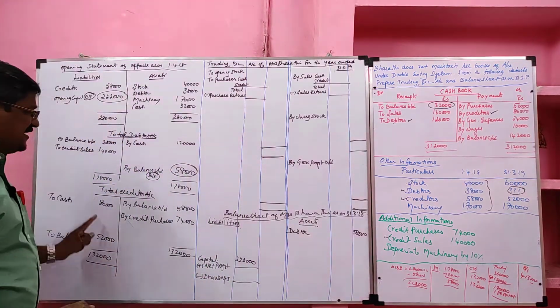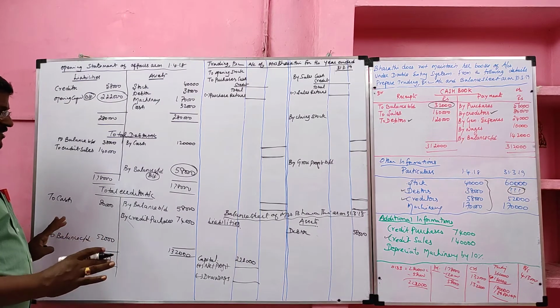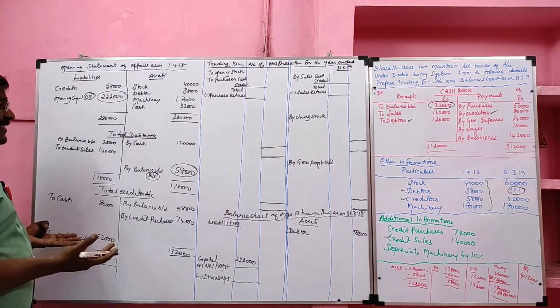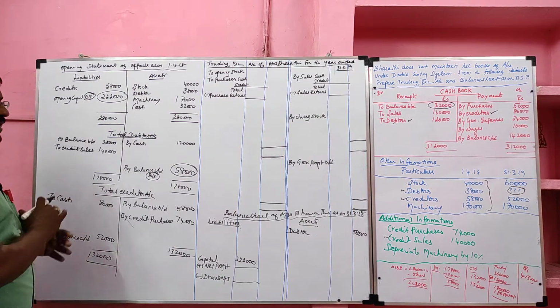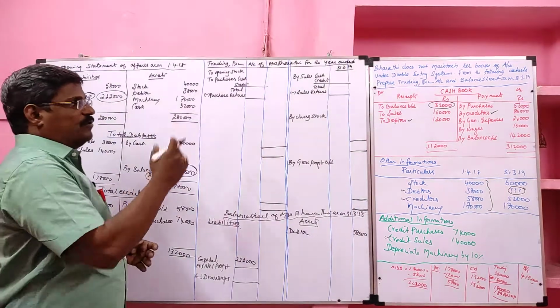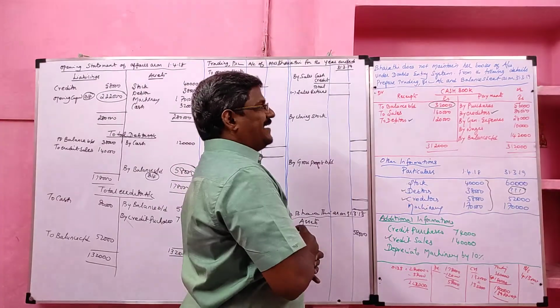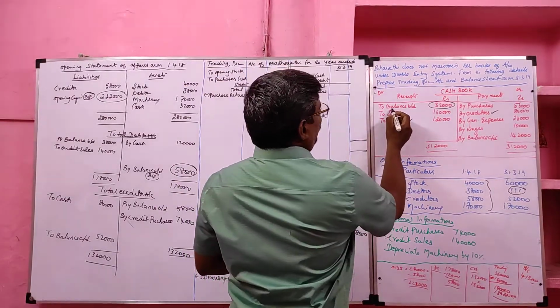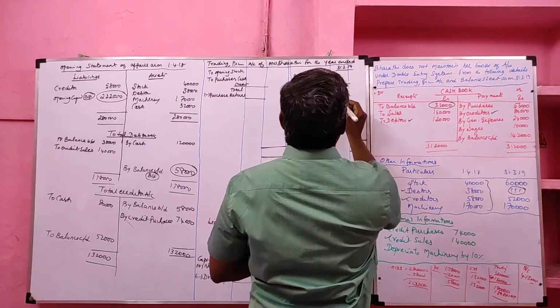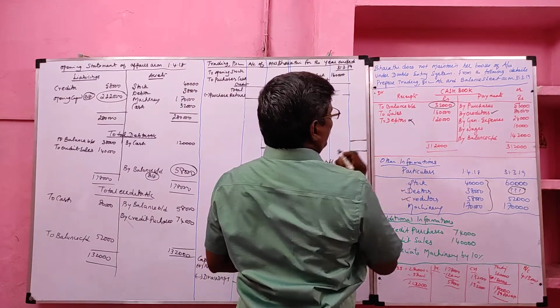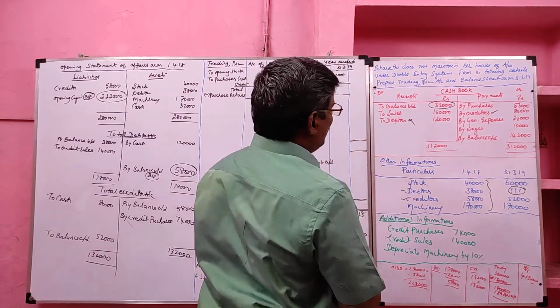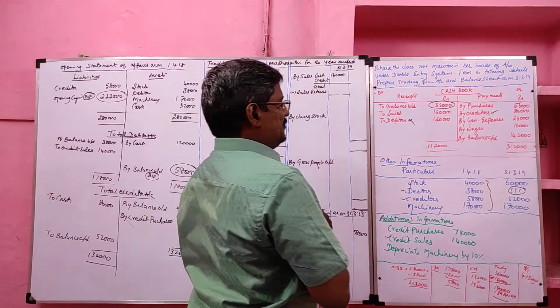Then as far as the creditor account is concerned, all information is given. So we found nothing by preparing the total creditor account, so we can leave it. We will go through the problem and take the other items. Opening cash is not required. Cash sales, how much? 1,60,000. Cash received from debtor is not required for the preparation of trading profit and loss account and balance sheet.